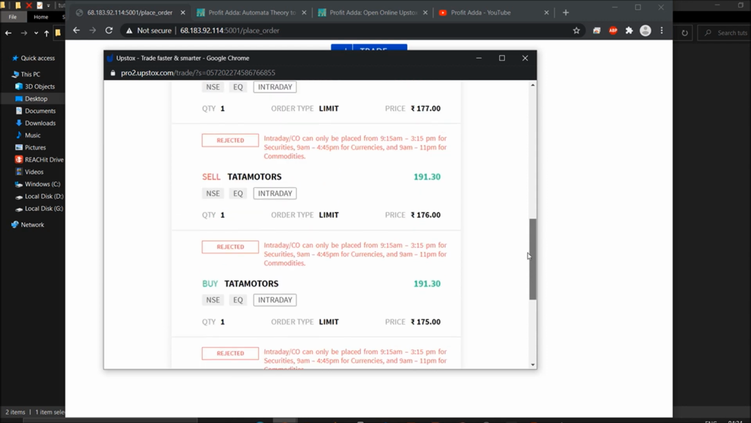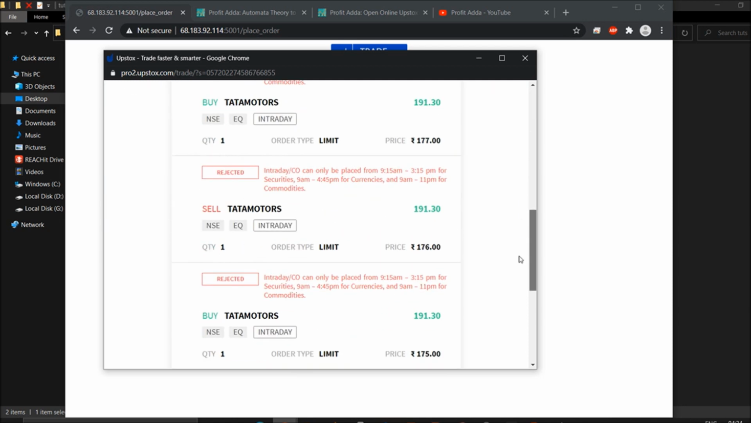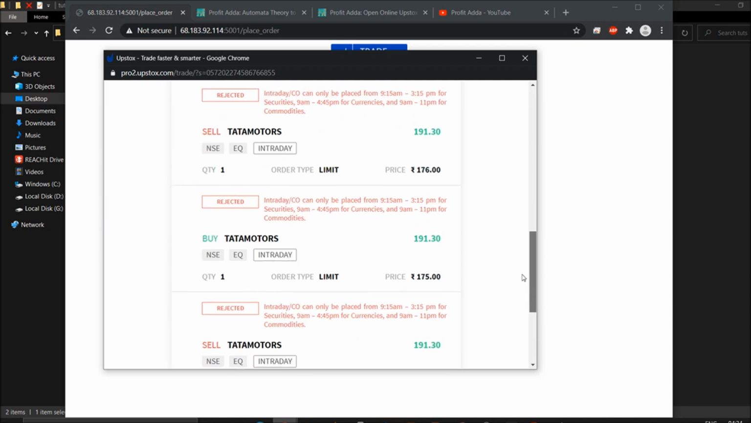Since intraday is done, I can't place the order, but if the market is open, it will definitely place the order.